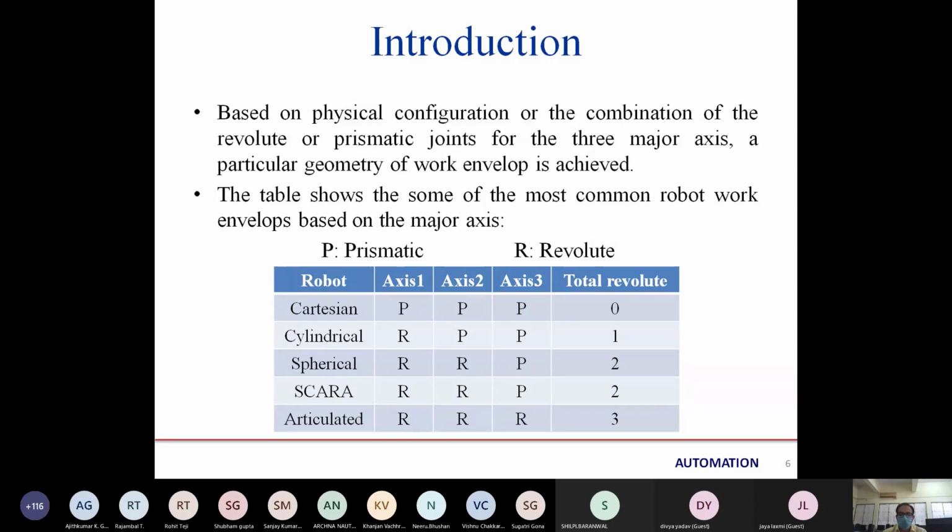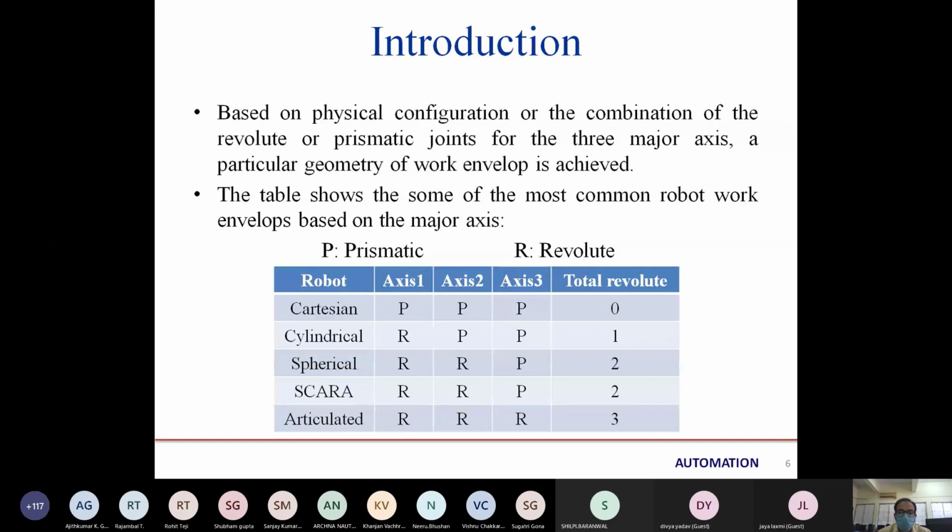Yes, ma'am. And in the articulated, all are revolute joints. That means in 3 axes, only rotation movement is there. Just like a simple example, a cement mixing machine, it is rotating everywhere.